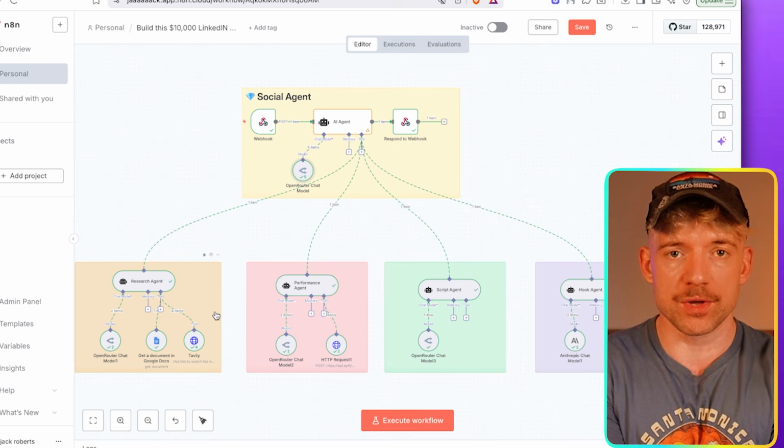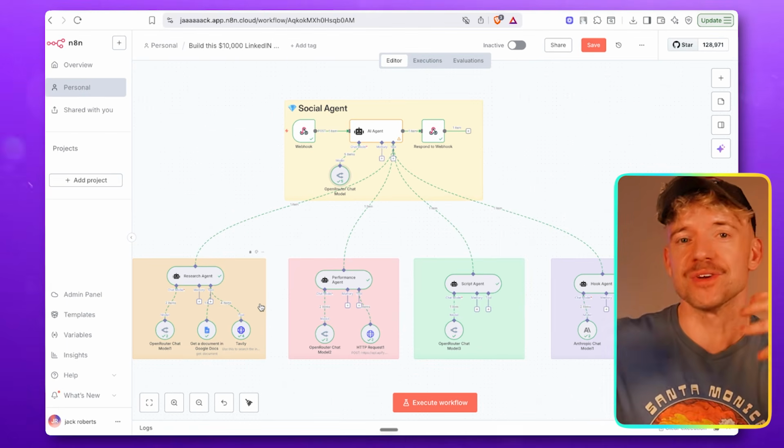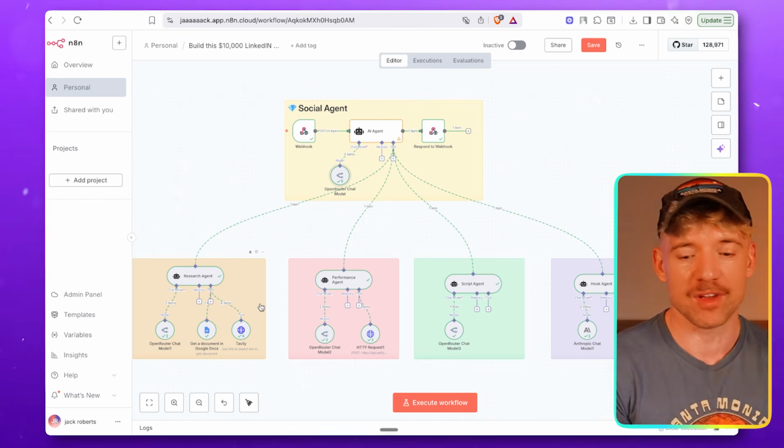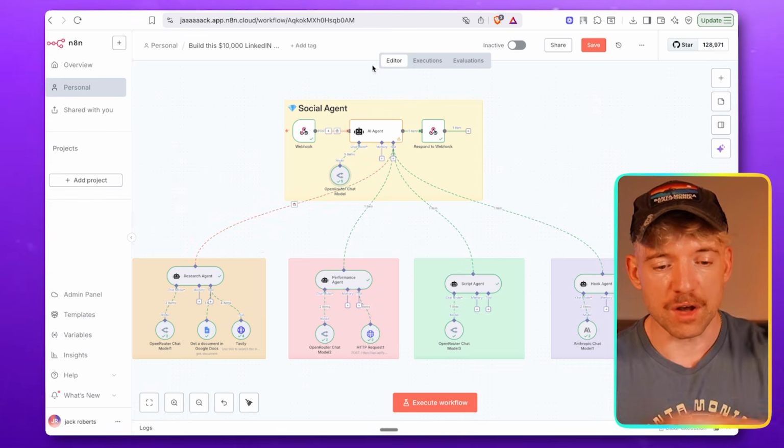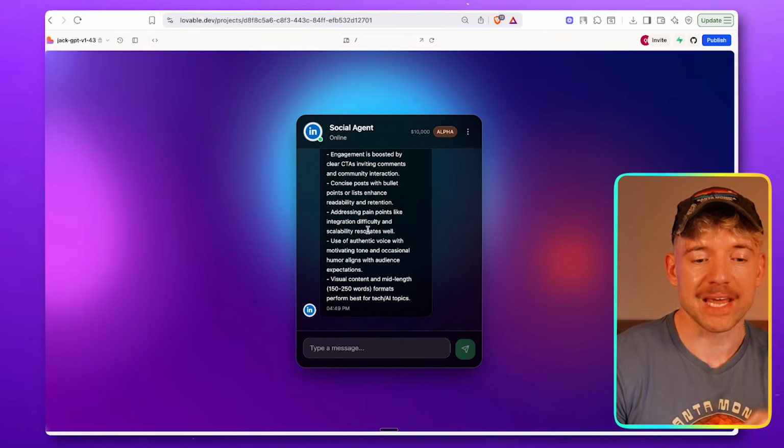And I didn't just want to show you this. I wanted to show you with something that can actually drive value, increase your business, help you sell this, really cool things. So to start this off, we're going to do 2 things. We're going to build this in Loveable, and then we're going to connect this to N8N.